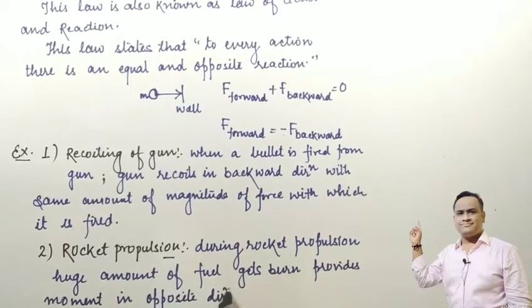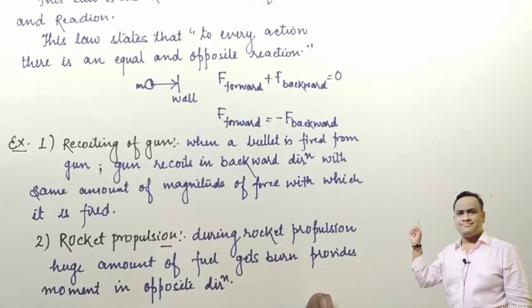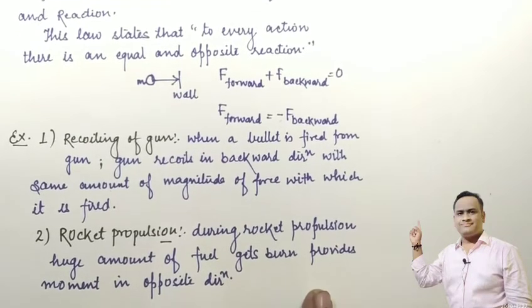Why does this happen? As the fuel burns, it liberates energy in the downward direction, and due to the reaction, the rocket moves in the forward direction. So this is also the law of action and reaction.